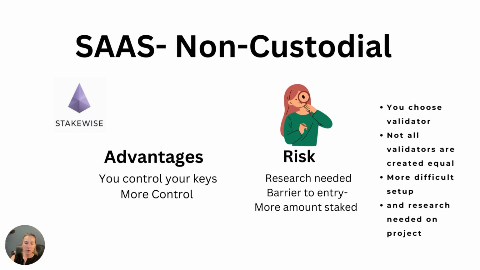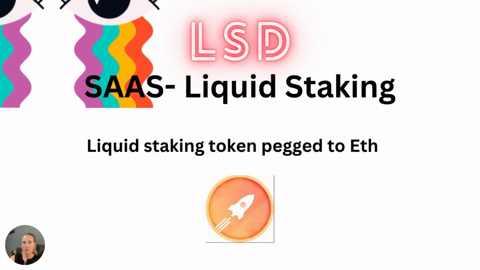The setup can be more difficult as well when you're depositing in a non-custodial wallet. And a lot of times it requires you to deposit more Ether. Some protocols make you deposit the total amount of 32. So just something to look into, but definitely safer from a custody standpoint than a custodial service.